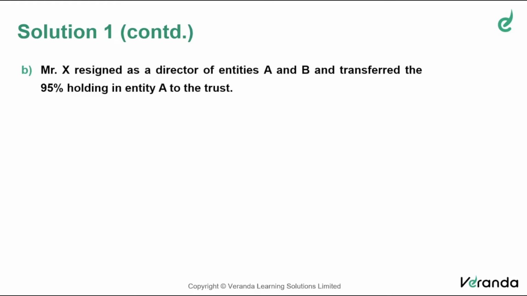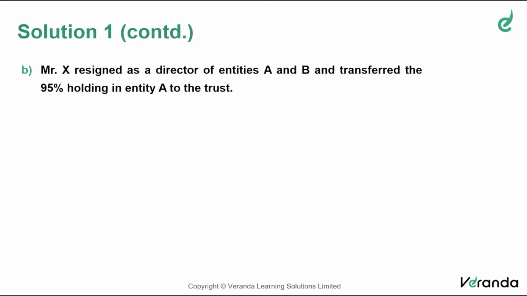Now the second situation. X has resigned as director of A as well as B and has transferred the 95% holding in entity A to the trust. Now, what is X's position? X does not hold any shares in A. X is not a director of A. X is not a director of B. But the trust, of which X is the beneficiary, holds 100% shares in B Limited and 95% shares in A Limited. Understand the situation, the relationship.